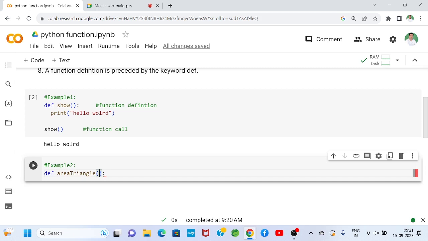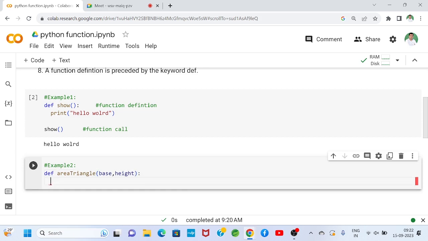So if we have some input requirements, the number of inputs we will specify within the brackets as arguments: base, height. You remember. So here base and height are considered formal arguments, because we have written them at the time of function definition. Whatever arguments we take there are formal arguments. Now I will write my business logic.